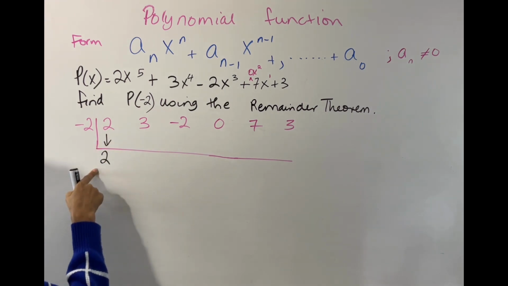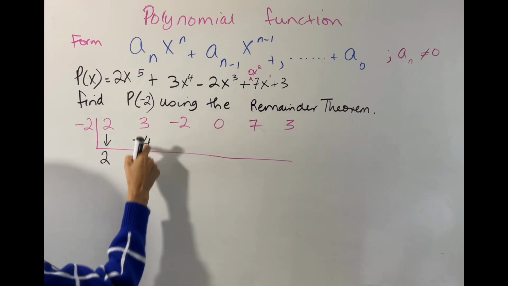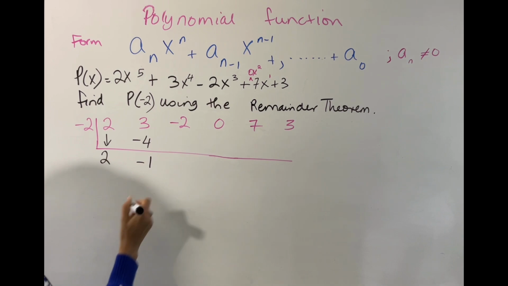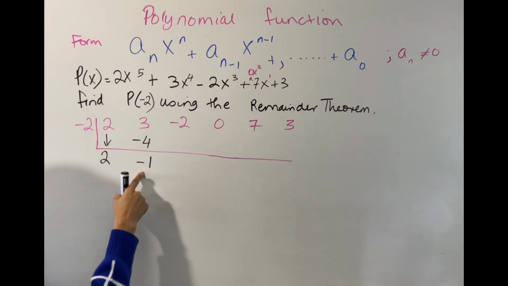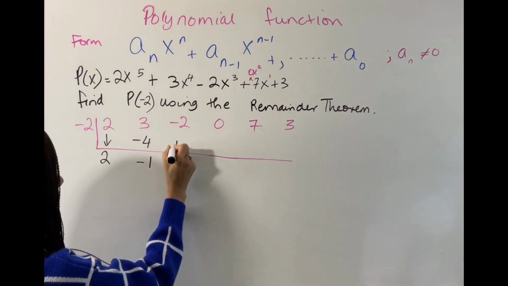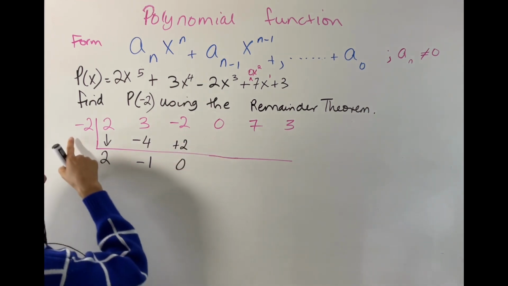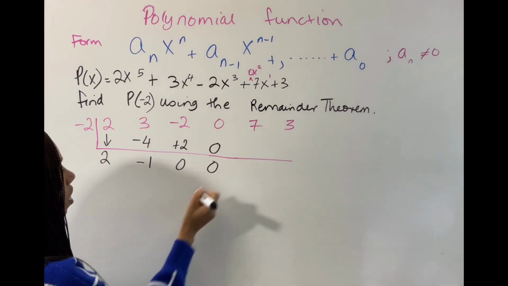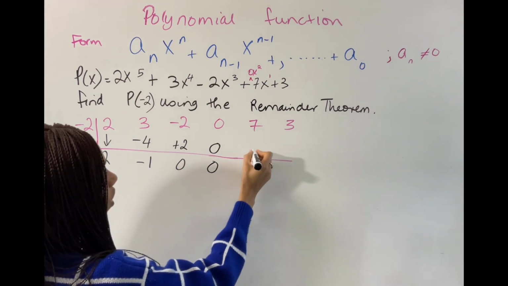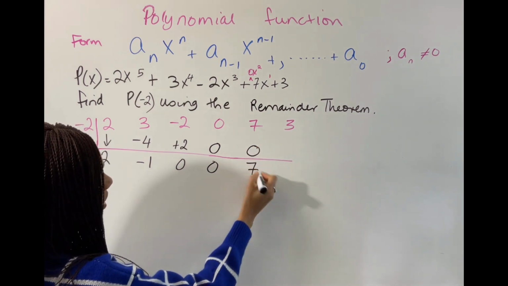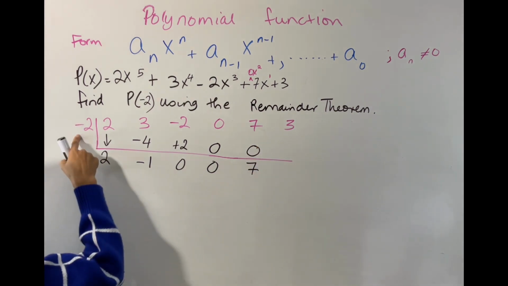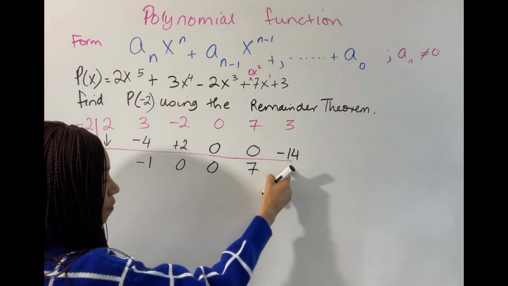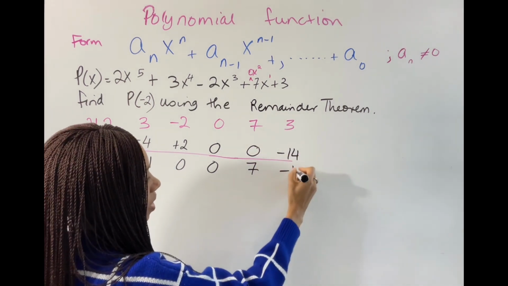So negative 2 times 2 is going to be negative 4. We are going to add these, and that will give you negative 1. Negative 2 times negative 1 is going to be a positive 2. And this will be 0. Negative 2 times 0 will be 0. And this will also be 0. And negative 2 times 0 will also be 0. This will bring down 7 when you add that. And negative 2 times 7 will be negative 14. When you add negative 14 to 3, you are going to get negative 11.